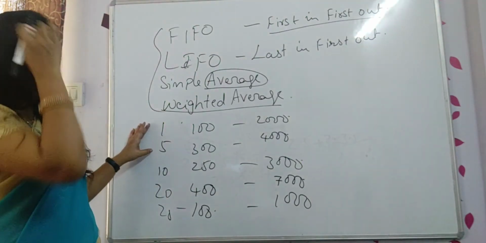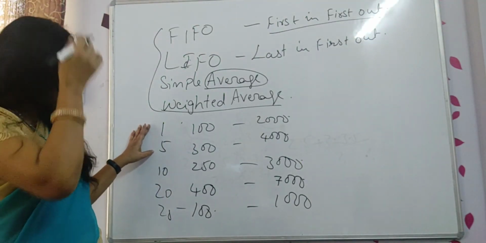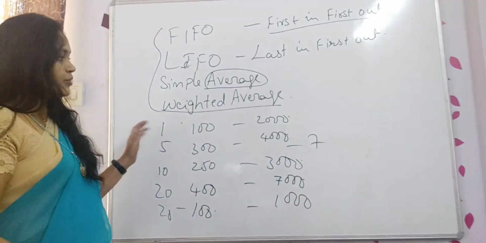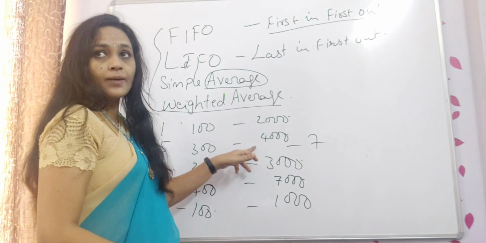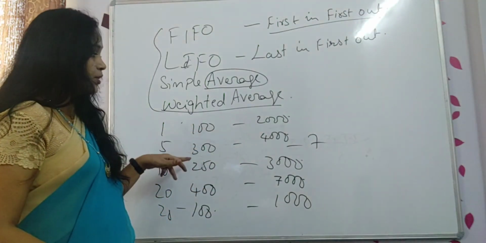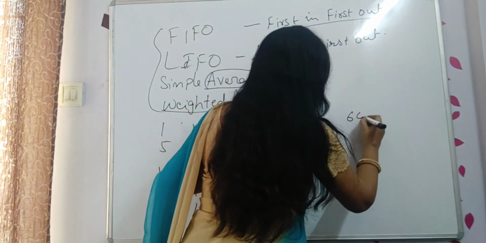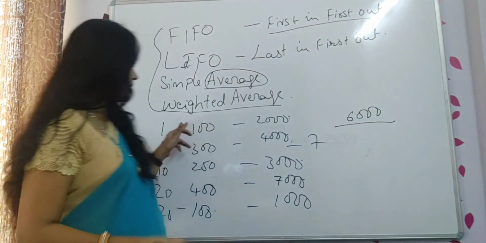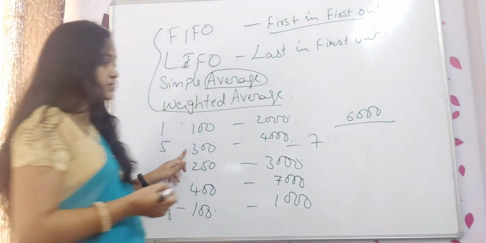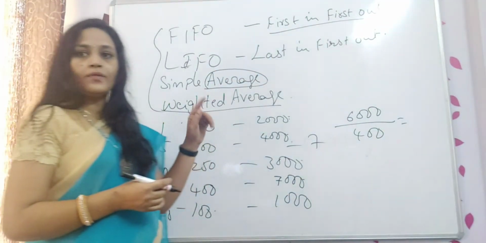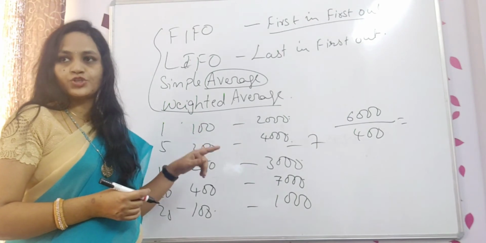Now I am going to issue on 7th. What are you going to do? Total amount divided by number of units. That means 4000 plus 2000, 6000 divided by number of units, 300 plus 100, 400. Whatever is the answer, on that amount you are going to issue.